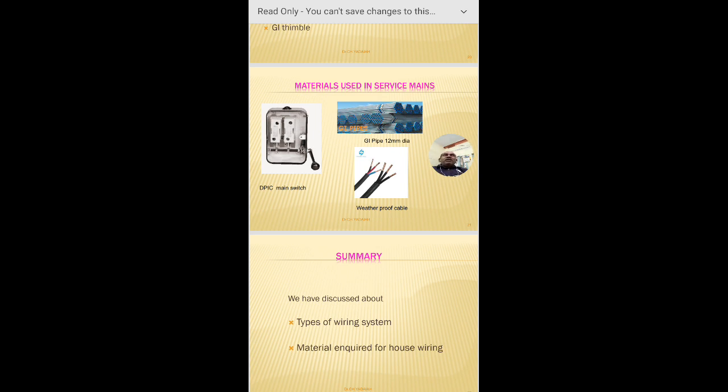Another is whether it is for temporary or permanent purpose. Based on these factors, we select whether it is cleat wiring, TRS wiring, casing and capping wiring, or conduit wiring. We have already seen the merits and demerits of all these systems.